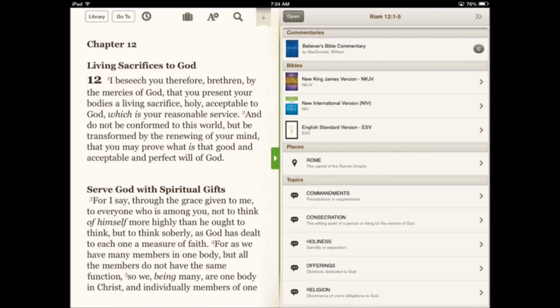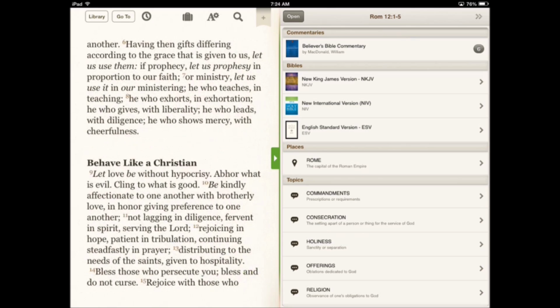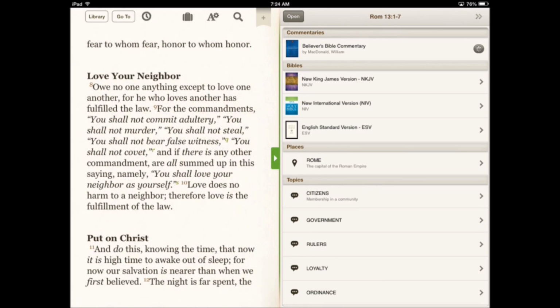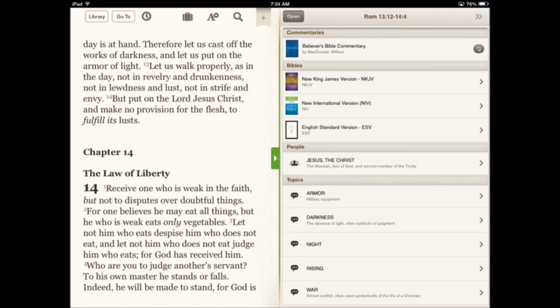The resource guide in the split window of the Bible Study app looks to the main text you are reading and pulls in relevant entries from titles downloaded to my device, including the Believer's Bible Commentary. As I move along within the Bible text, the resource guide keeps the content of the Believer's Bible Commentary in sync with my main window.